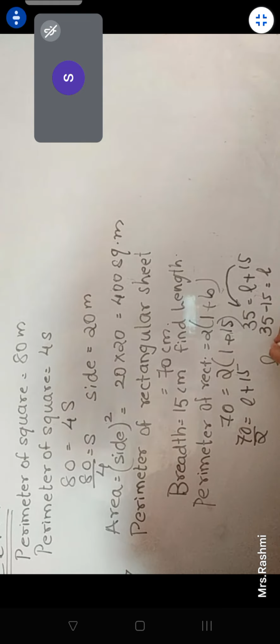L is what now? L is equal to 35 minus 15, so L is 20 centimeters.